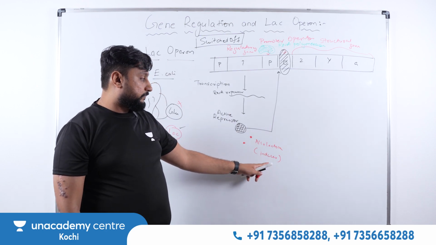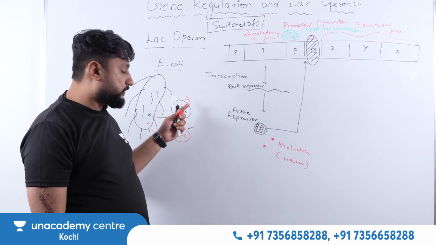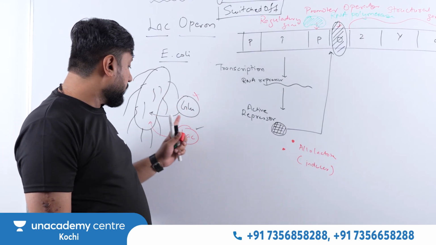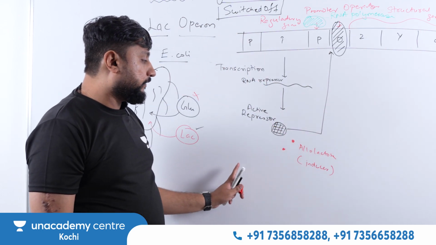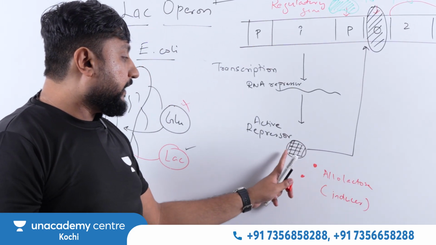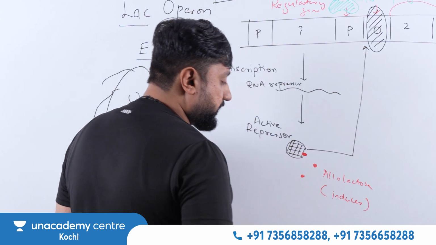So here the inducer, when you give it, glucose is not there. It's one of the conditions. Just imagine, glucose is not there, lactose is available. So it has to get energy. So it will do what? It will now uptake the lactose. A little bit of permease will allow the movement of the lactose inside. Lactose will come inside, and its allolactose form will bind with the active repressor. You can see it is going to bind with this active repressor.